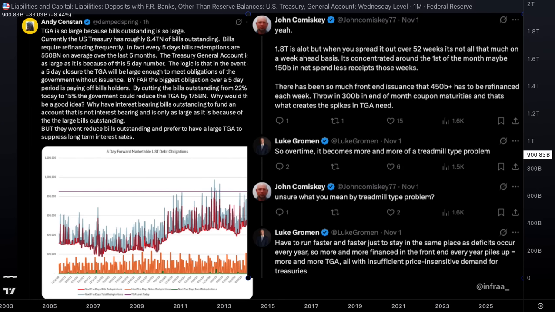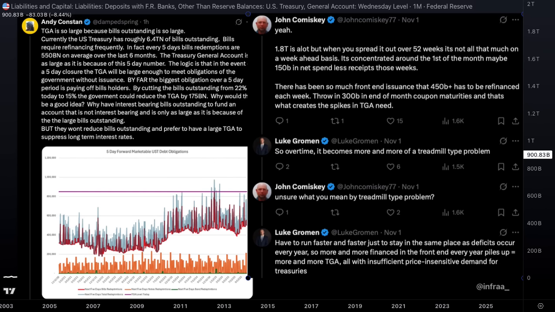So here, by the way, is a tweet from Andy Constant and an exchange, or part of an exchange, from John Kaminsky and Luke Gromen. Over on the left, Andy Constant establishes that the reason the TGA is so large, up at $1 trillion, is that currently the U.S. Treasury has $6.4 trillion of Treasury bills outstanding. Those short-term debt instruments, remember, that $6.4 trillion will grow at an 8% CAGR. Bills require refinancing quite frequently.